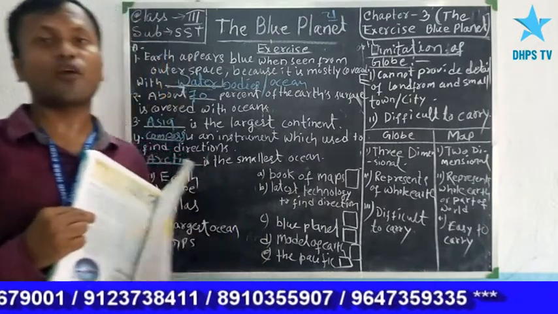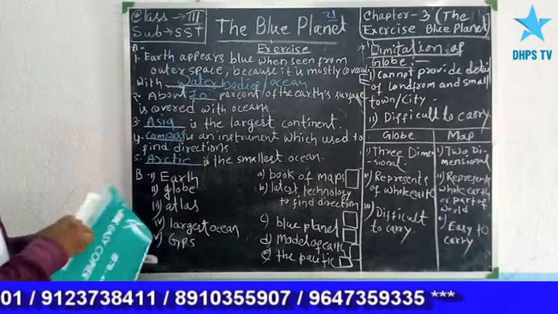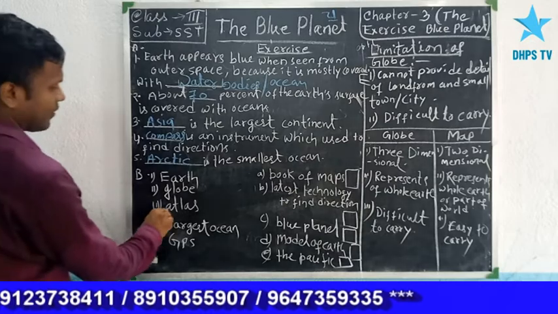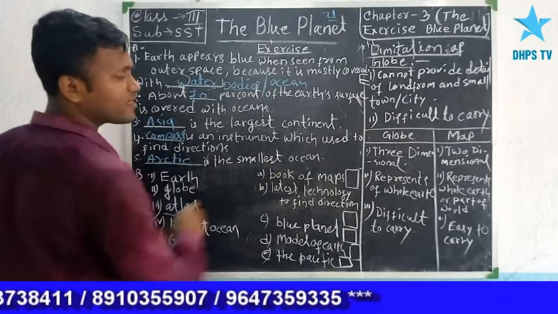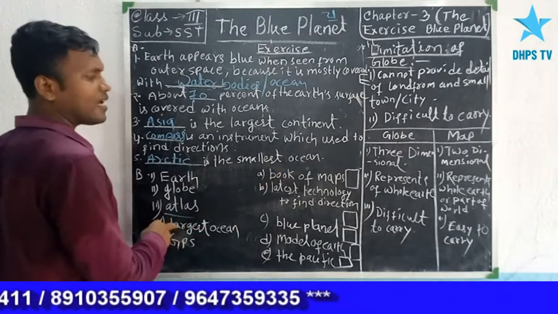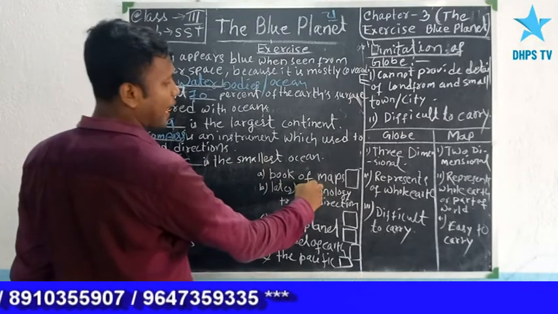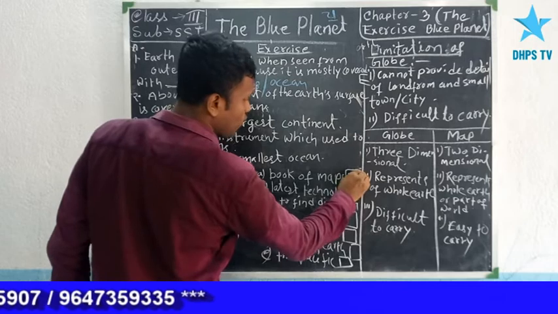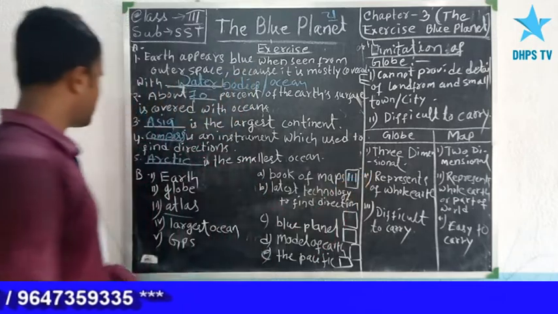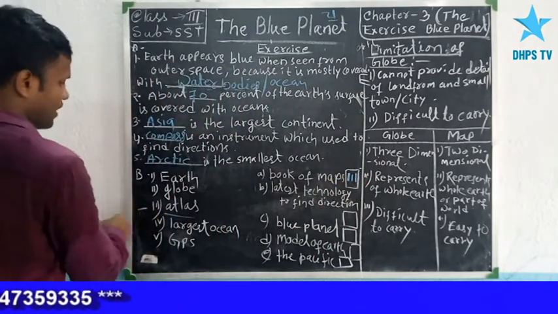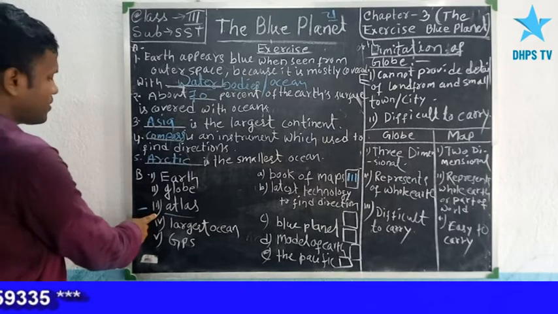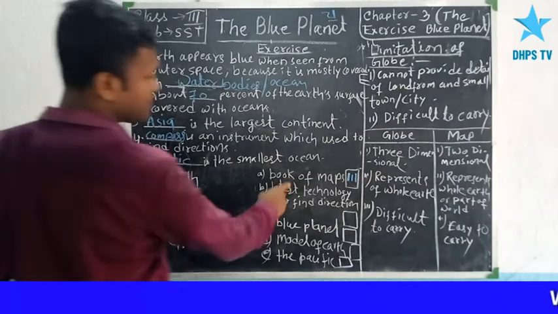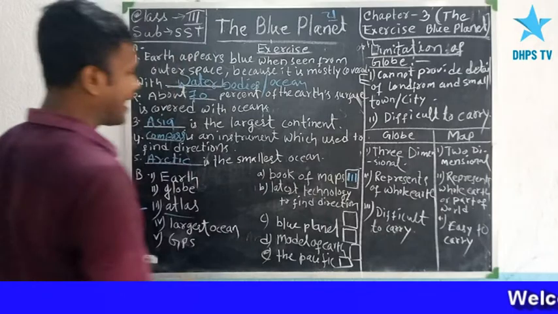So this collection of maps is called atlas. In this box we write the answer number 3. Book of maps is called atlas.